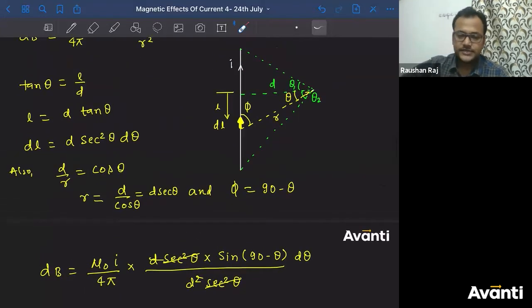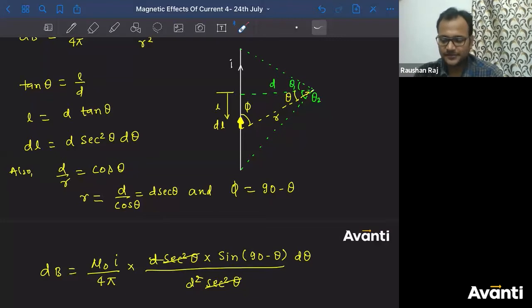Now tell me guys, what is the direction of magnetic field because of this current carrying element? Bolo bachcha. Tell me what is the direction of magnetic field because of this small current carrying element. How do you find that? Using cross product method, using right hand thumb rule. Bolo bachcha log, kaise nikaloge? Direct your right hand fingers along the direction of dl in such a way that the face of the palm should be towards R.